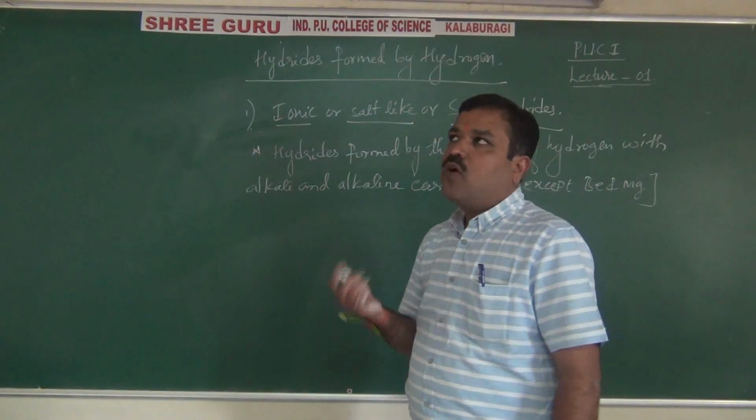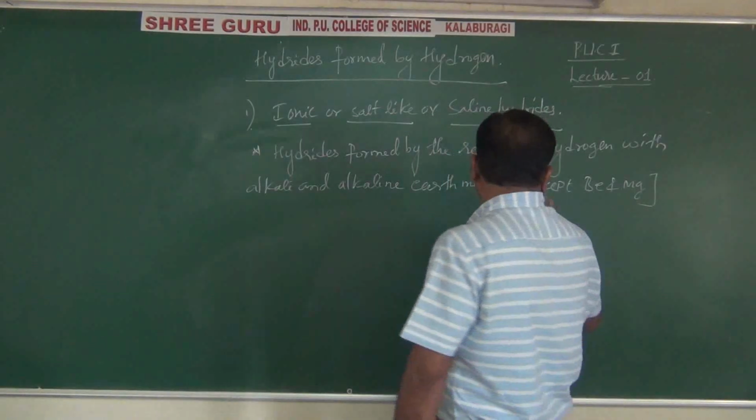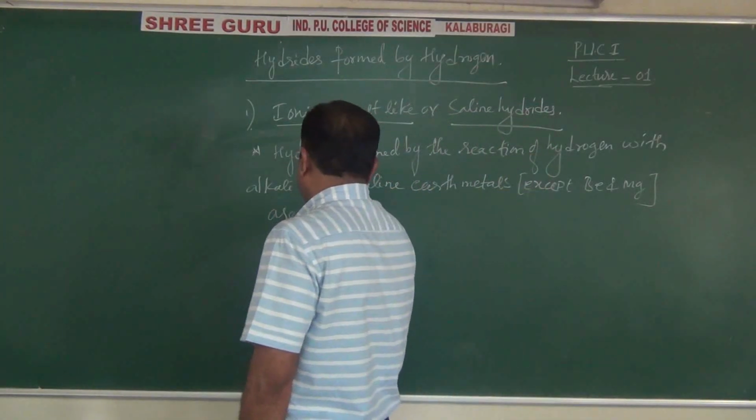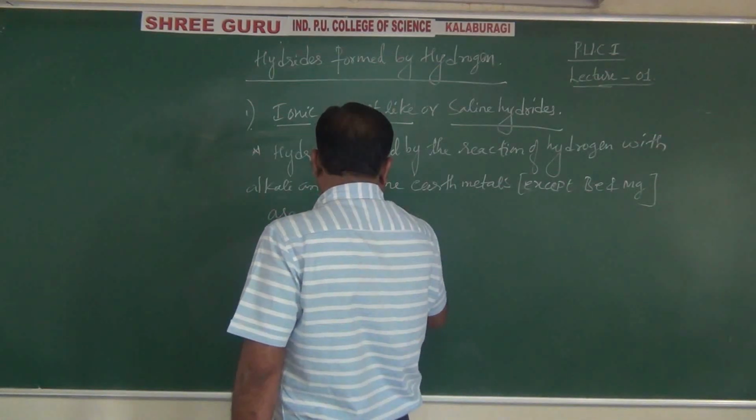That is, according to the Pauling electronegativity scale, it is less than 2.1. These are called ionic hydrides.